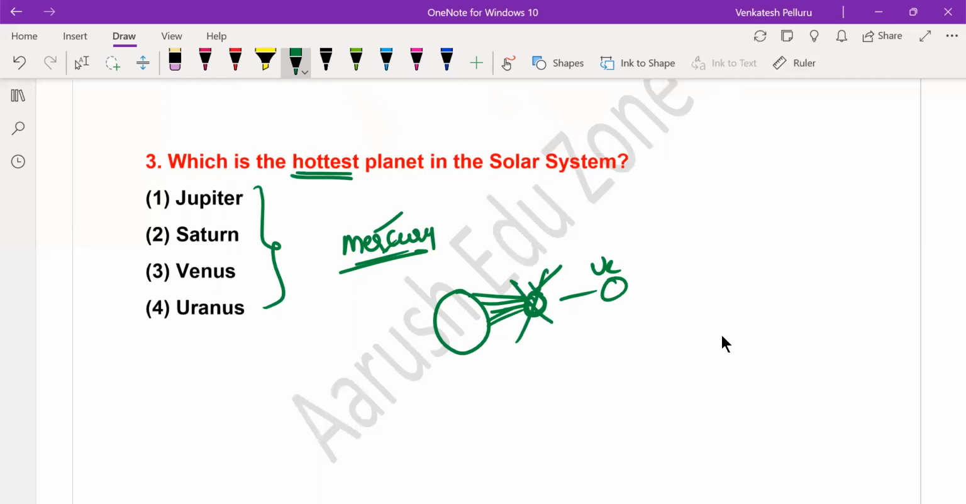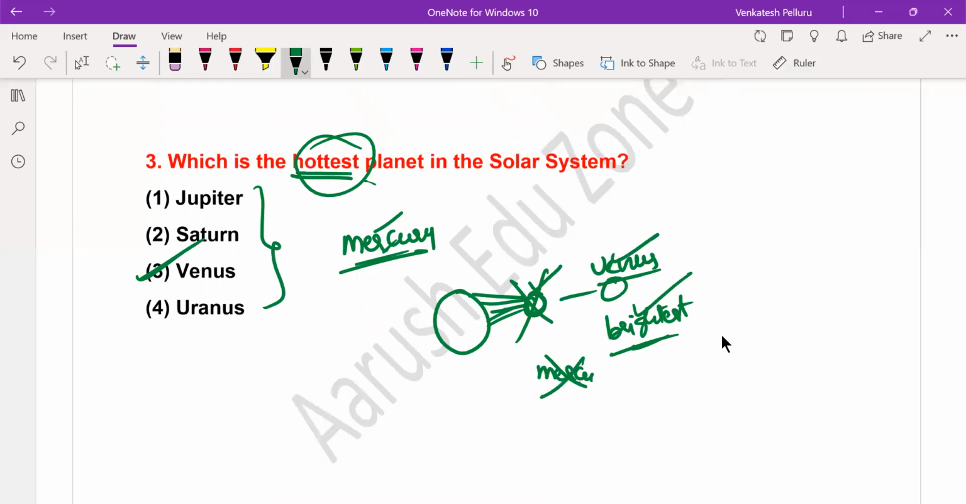The hottest planet of the solar system is Venus. It is also the brightest. So you have to remember 2 facts: it is the brightest planet as well as the hottest planet. Why is Venus the hottest planet, even though it is not as close as Mercury? Mercury is very close to the Sun, but even then it's not the hottest planet. Venus, though it is farther than Mercury, is the hottest planet.